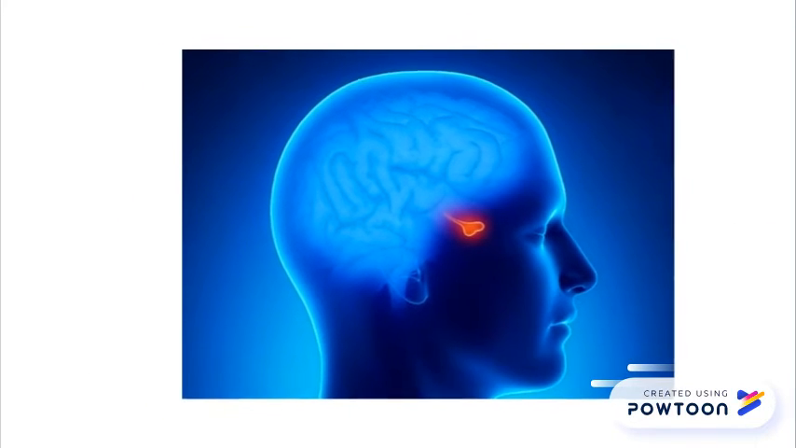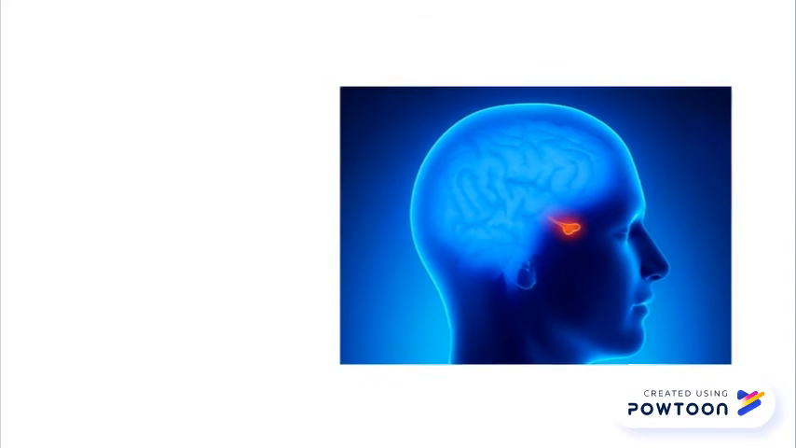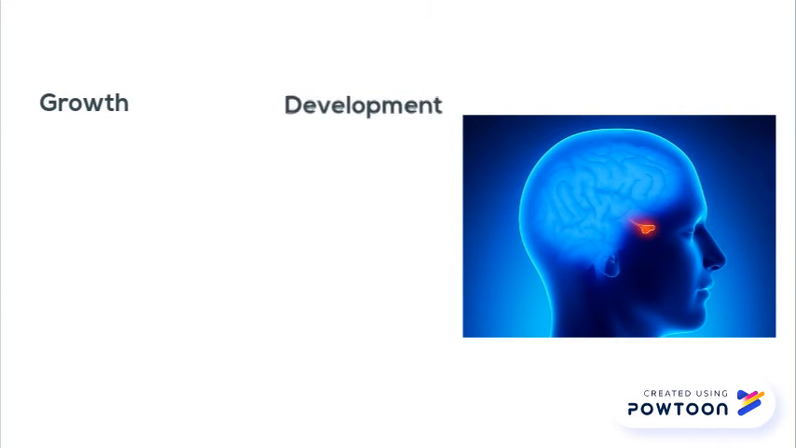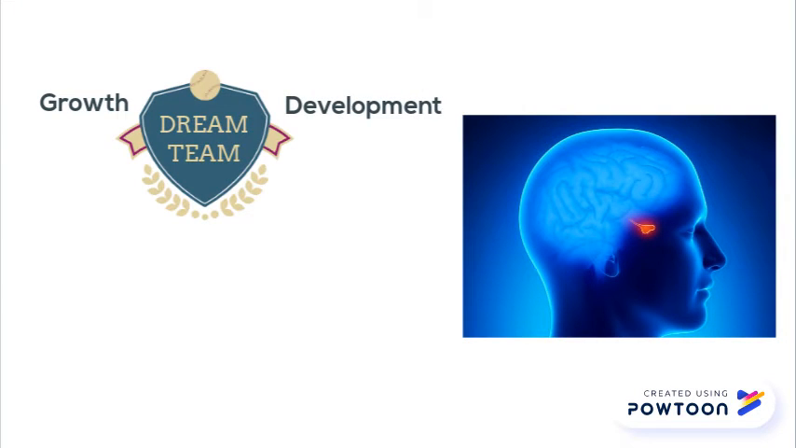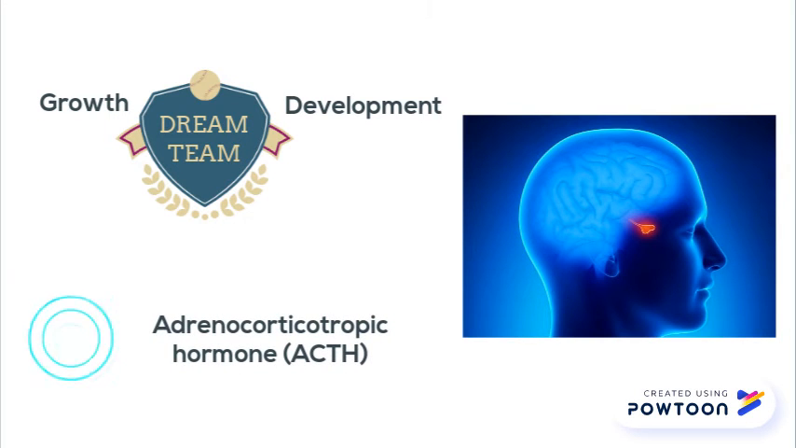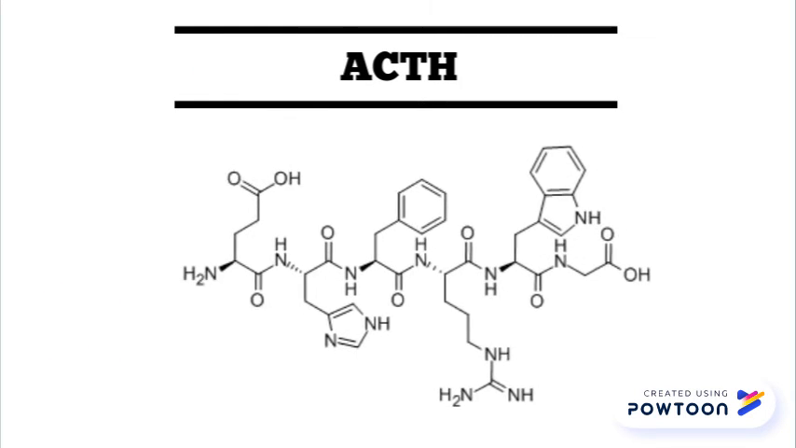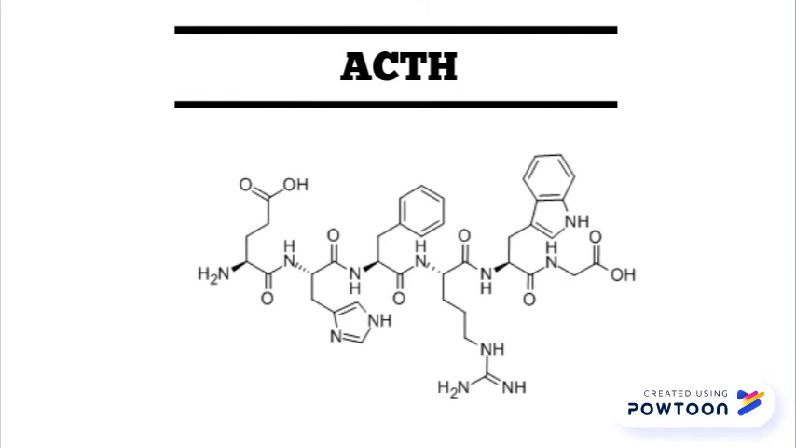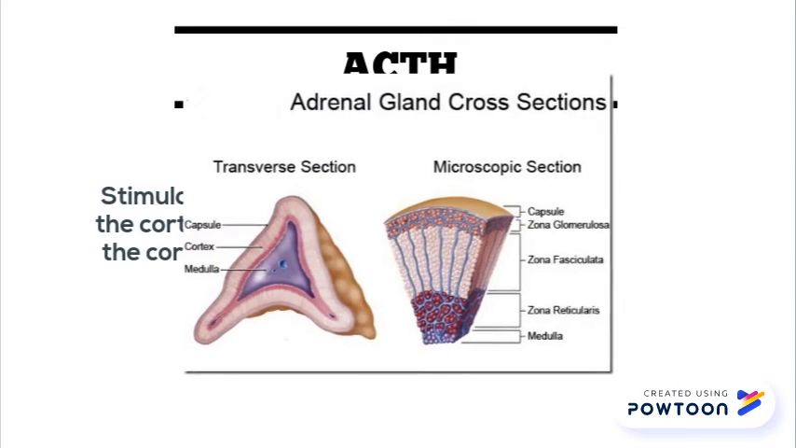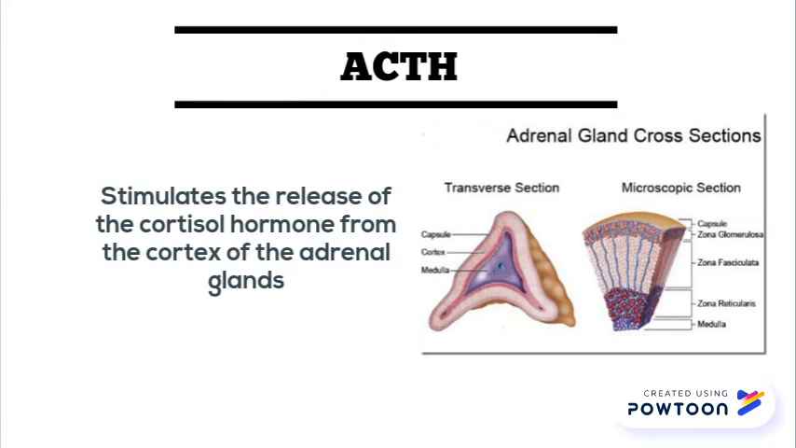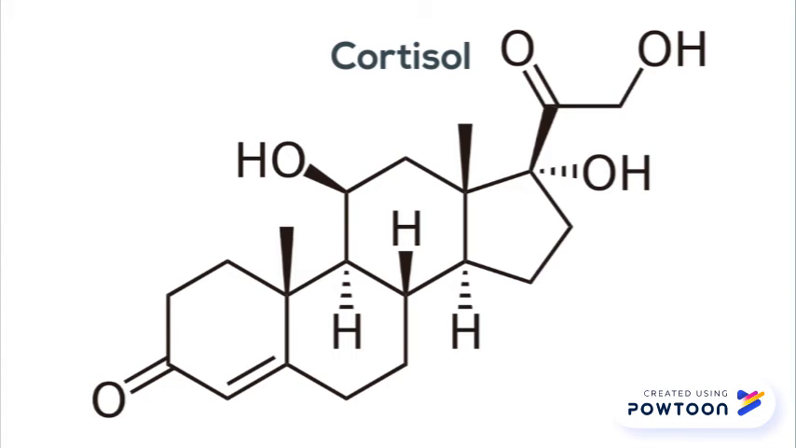Another region of the brain, the pituitary, is a pea-sized body attached to the base of the brain and is important in controlling growth and development and the function of the other endocrine glands. When the pituitary detects the presence of CRH, it itself releases another hormone, adrenocorticotropic hormone, ACTH, from the anterior region of the pituitary. ACTH's main role in the body is to stimulate the release of the cortisol hormone from the cortex of the adrenal glands. Cortisol is then released into the bloodstream and transported throughout the body.